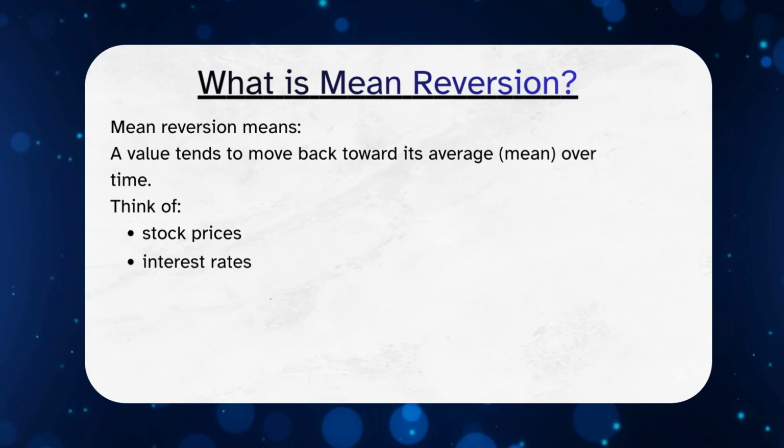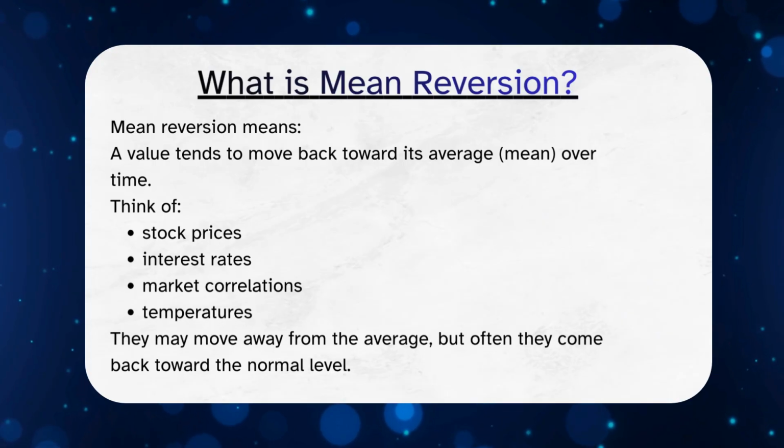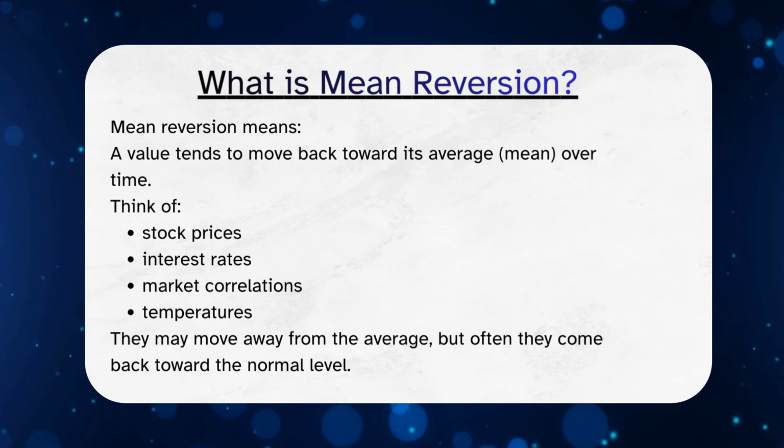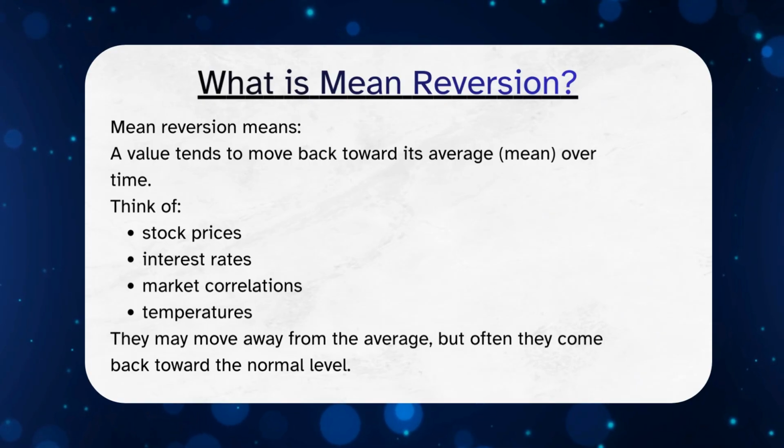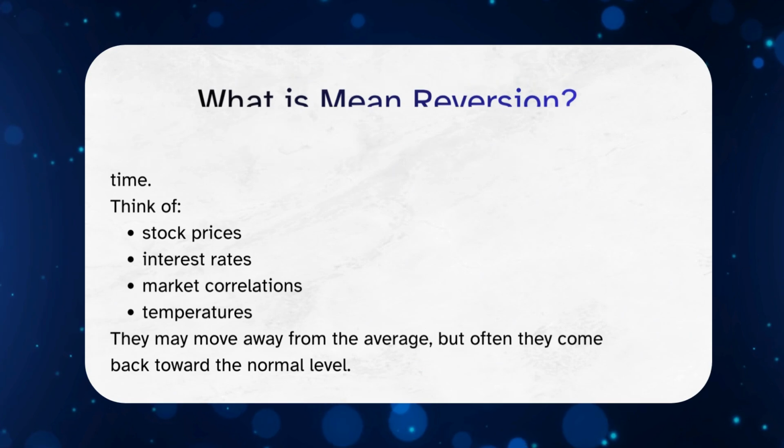Mean reversion is the idea that a variable tends to return toward its long-run average value over time. In finance and economics, many variables such as interest rates, stock correlations, returns, and volatility often move away from their normal level temporarily, but later move back toward that average. When values are very high, there is usually downward pressure. When values are very low, there is usually upward pressure. This natural tendency to move back toward the average is called mean reversion.